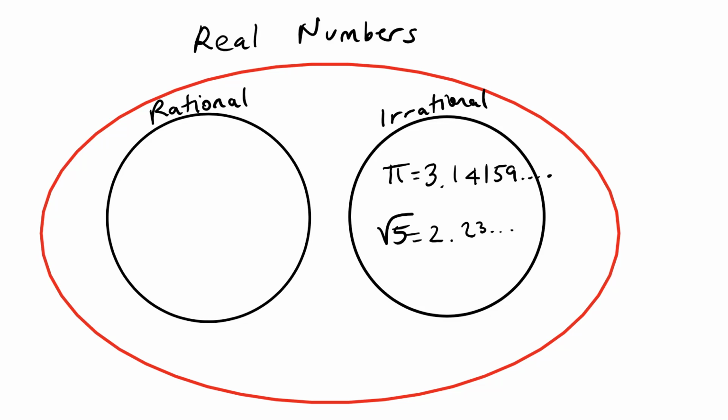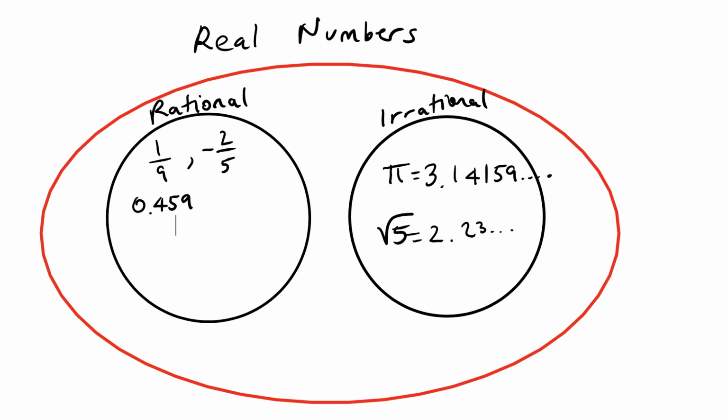The rational numbers are the numbers that we can write as a fraction, such as 1 over 9, such as negative 2 over 5, such as 0.459.